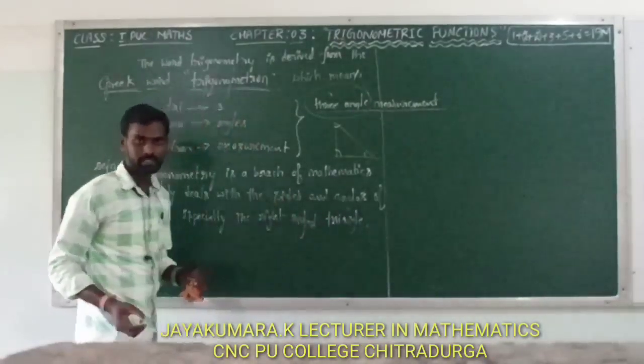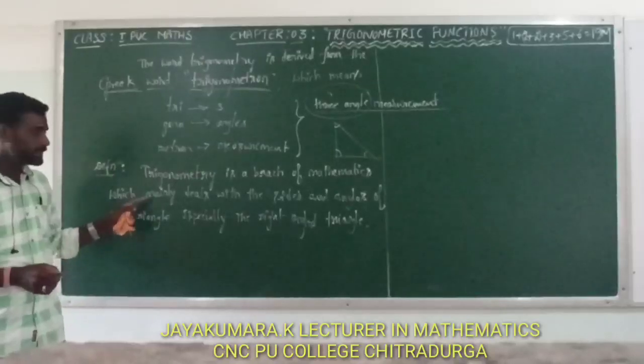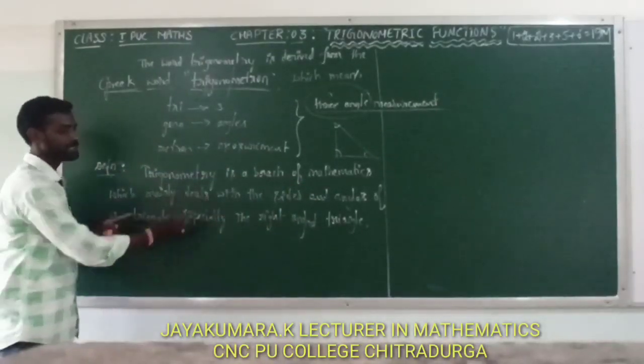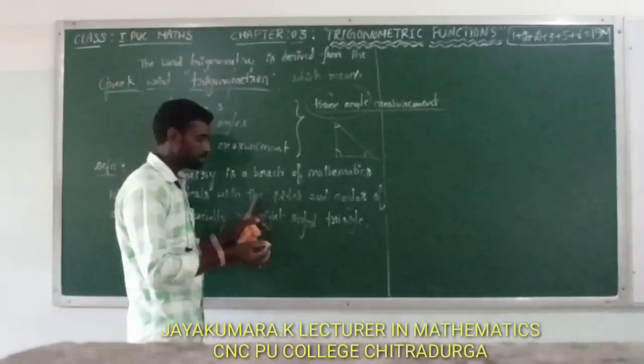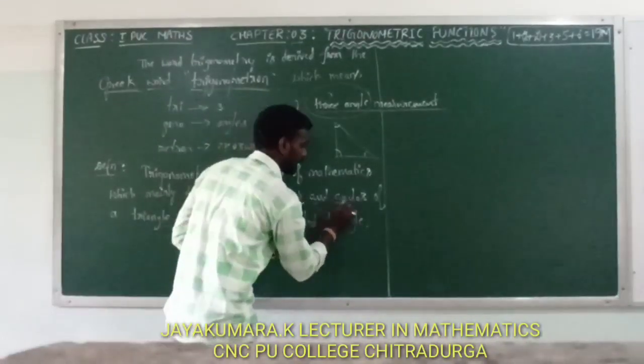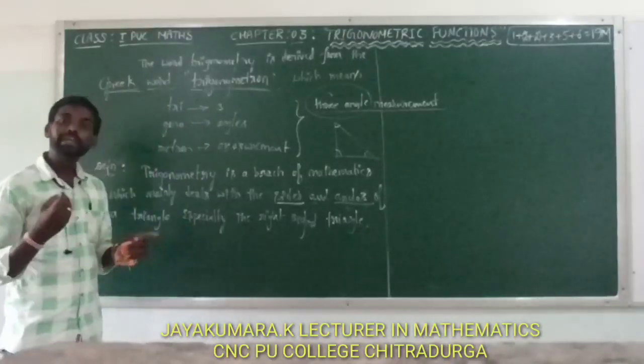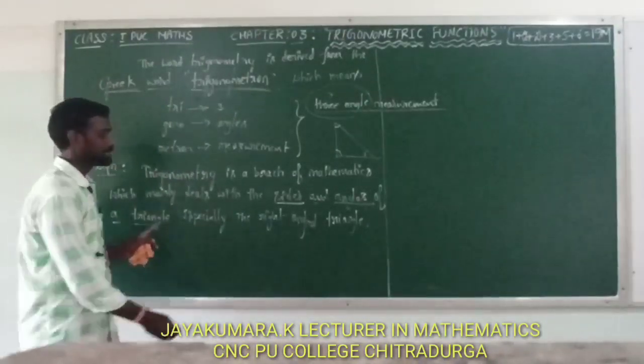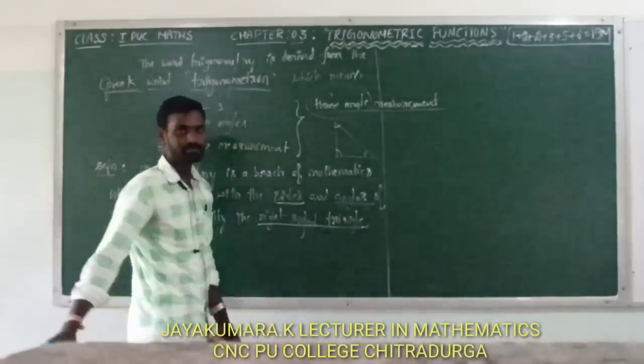You already know this definition. Trigonometry is a branch of mathematics which mainly deals with what? Sides and angles of a triangle, especially the right angle triangle.